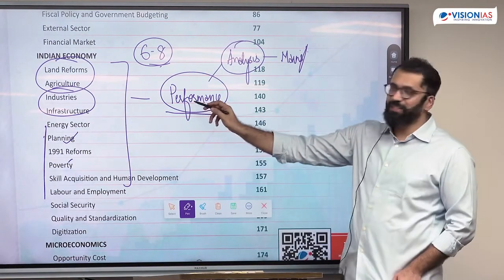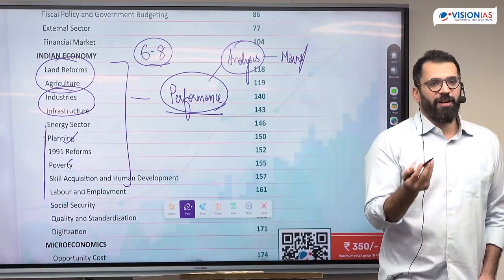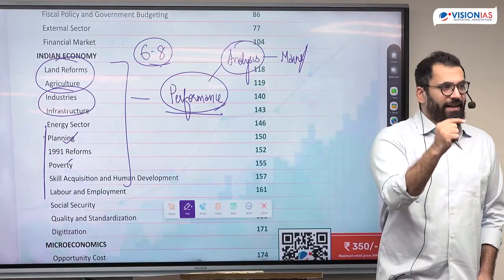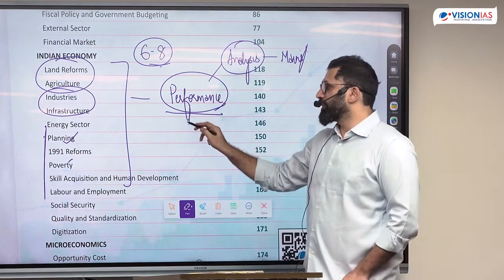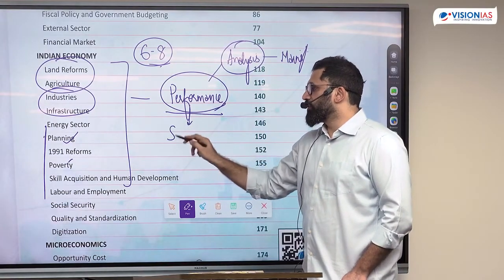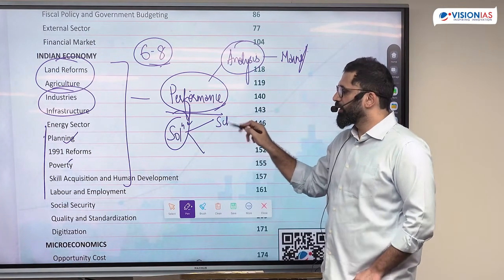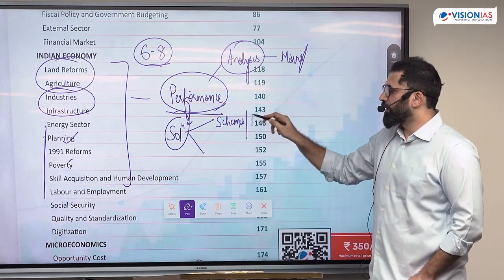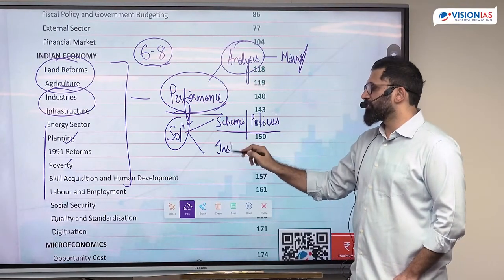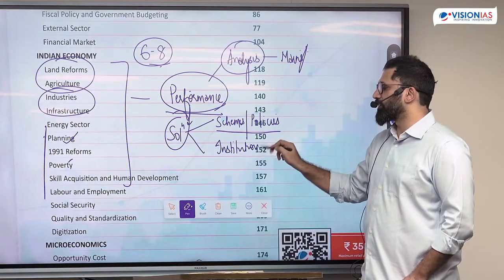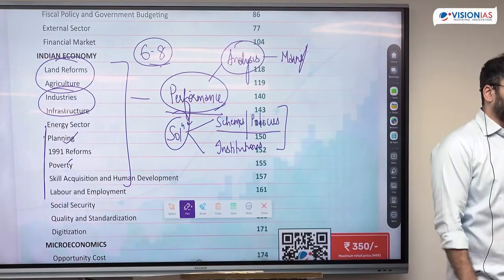mains. But this, once you understand the performance, for example, agriculture has a problem of too many farmers and less income. Then how exactly is the government helping the farmers? So once you know the performance, you also need to know what exactly is the solution which the government is giving based on the performance. Solution is nothing but policies and the institutions which are implementing these schemes or policies. These are the two types of questions which they ask from Indian economy.